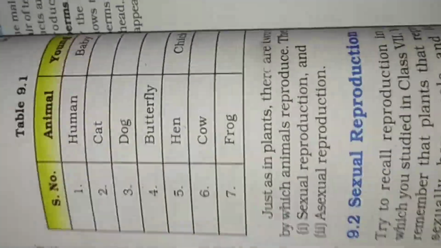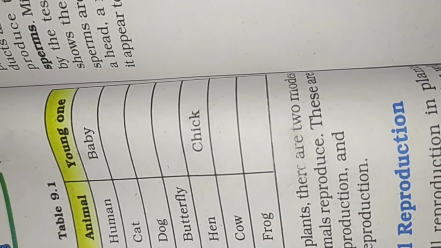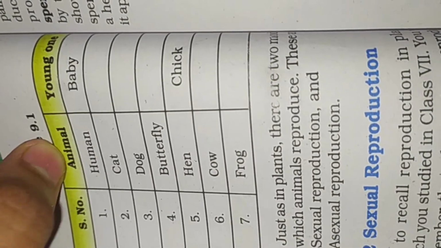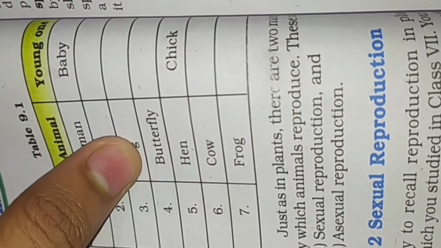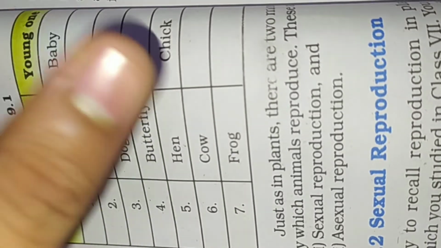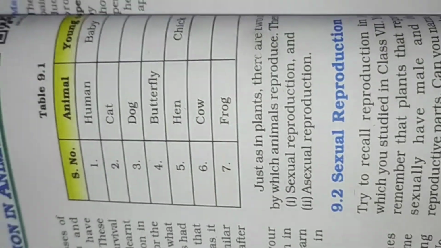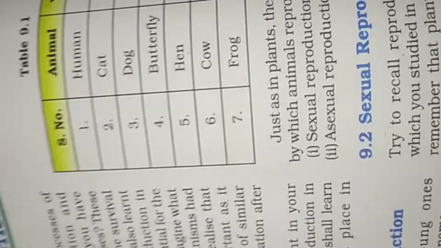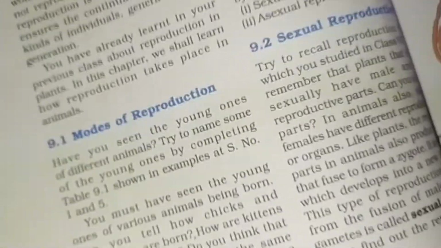Before that, here's table 9.1, where you can name the animals and their young ones. A cat's young one is called a kitten, a dog's is called a puppy, and so on for butterfly, cow and frog. You're gonna search on Google and learn it, and most of them you must already know, right? Yes, you must know. Okay.